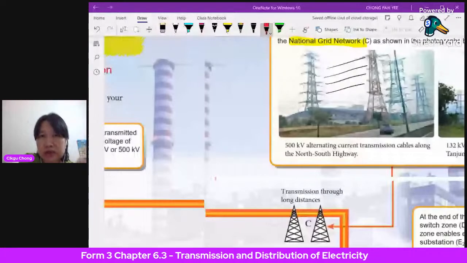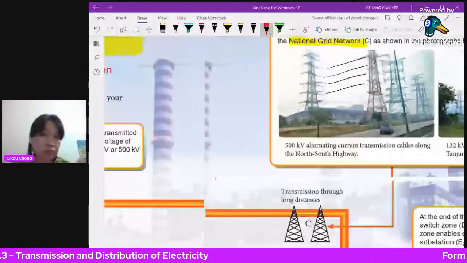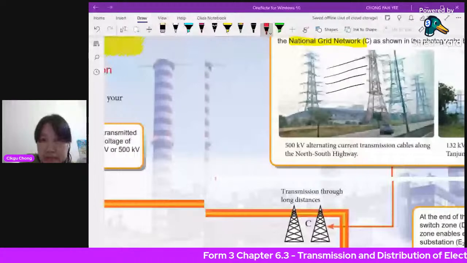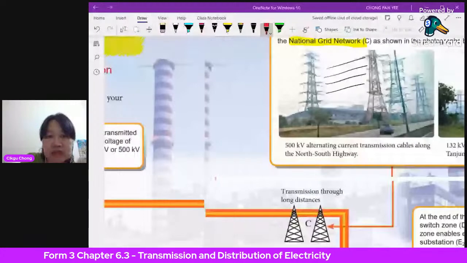Then there are also other smaller industries or factories. We call it a light industrial area. These are the places with smaller factories, so probably they do not need that much, maybe only 11 kilovolts. So you have another transformer to change it from 33 kilovolts to 11 kilovolts.